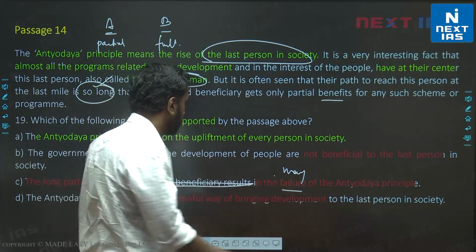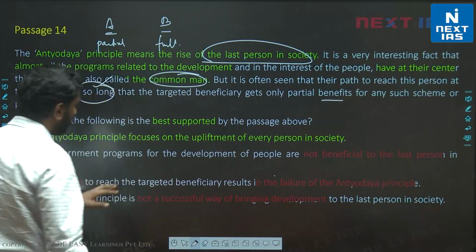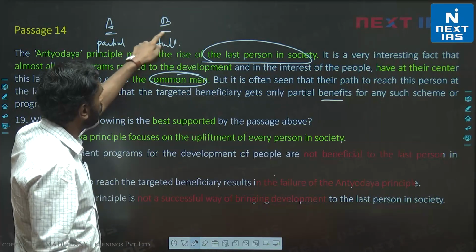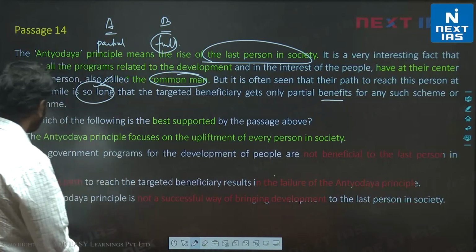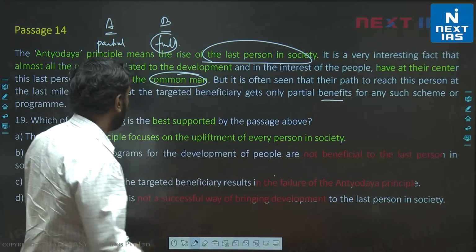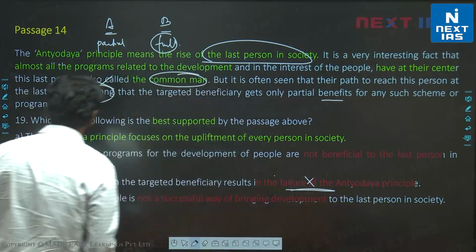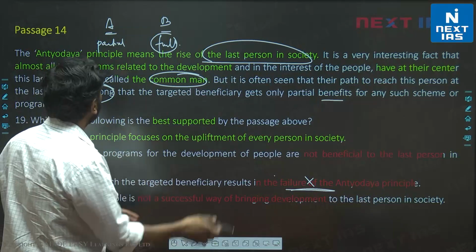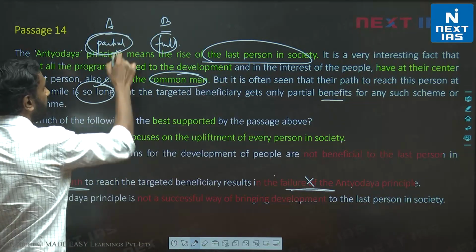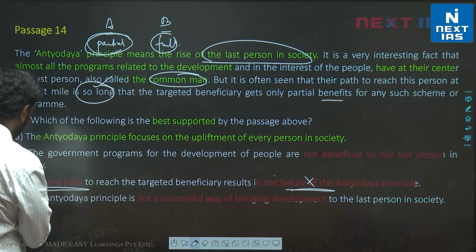Just a moment. So for B, let's look at person B, जिसको full benefits मिल रहे हैं. For person B, the long path is not a failure of Antyodaya, right? So I can't say simply having a long path is failure of Antyodaya. ये गलत हो गया, right? Having a long path which leads to only partial delivery may be called failure. Remember that. So C is incorrect, D is incorrect.